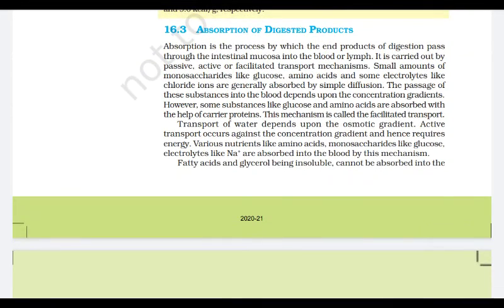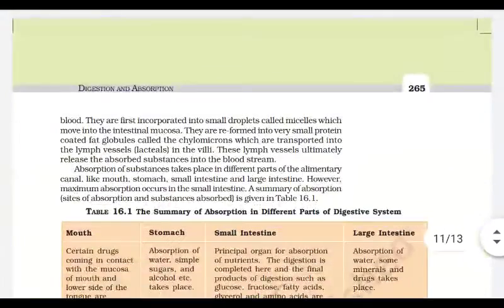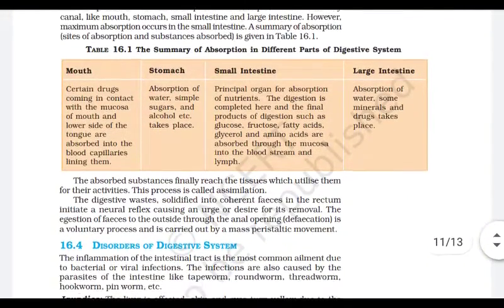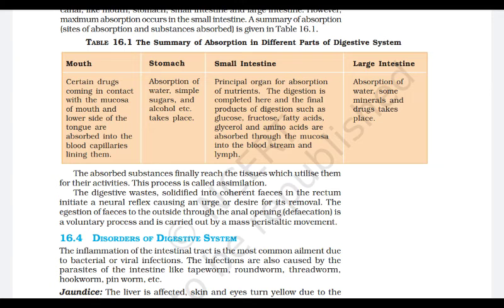Food is absorbed through the villi and it is transported to the different parts of the body. Most of the digestion occurs in the small intestine, but some things like drugs are also absorbed in the mouth, while water, simple sugar and alcohol are absorbed in the stomach also.